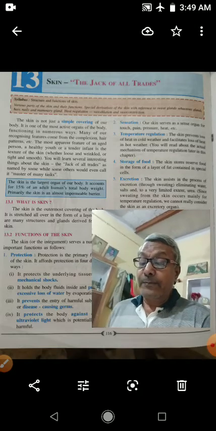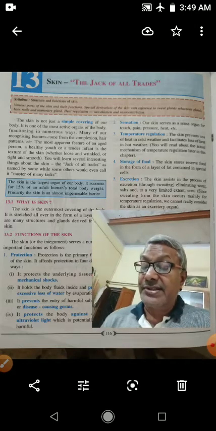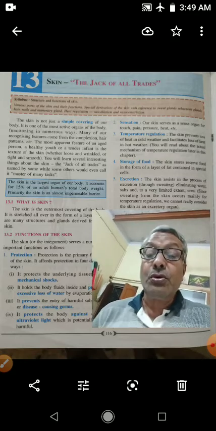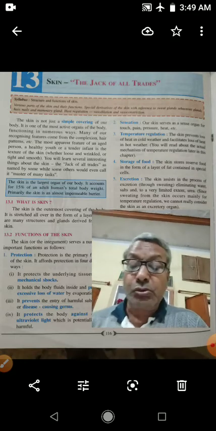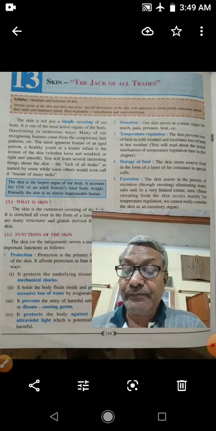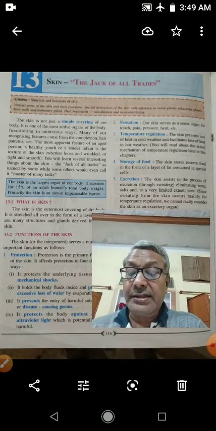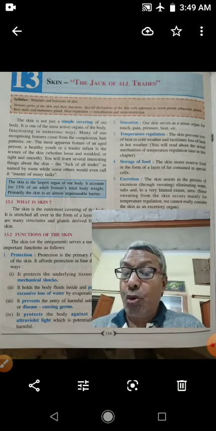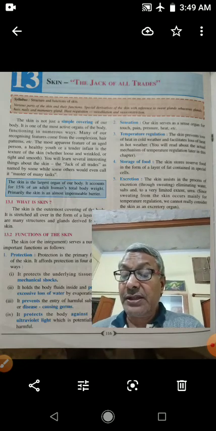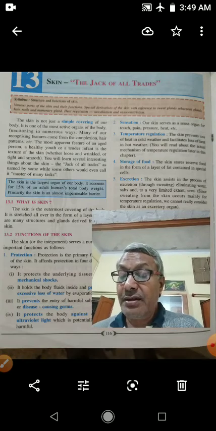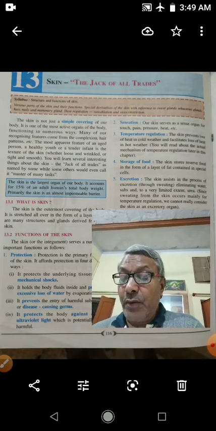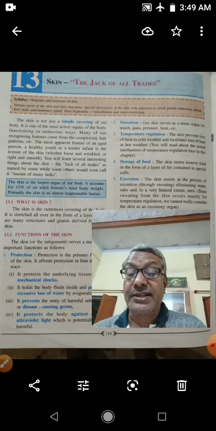Children, you have to know the functions of the skin. As you know, skin is the outermost covering of the body. It is stretched all over in the form of a layer. So what are the main functions of the skin?